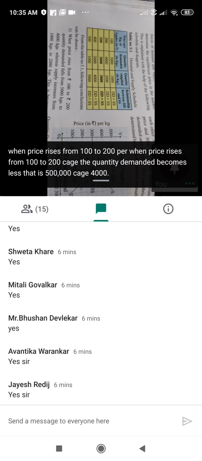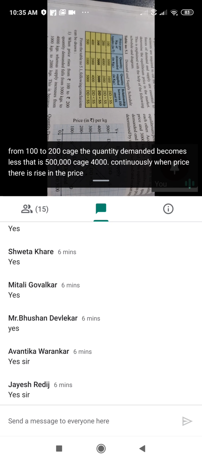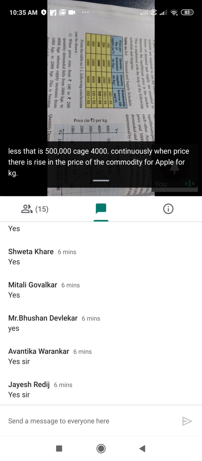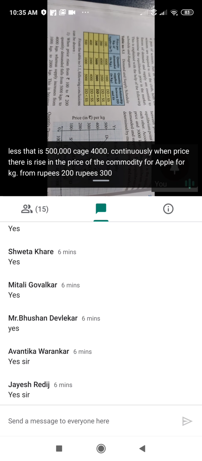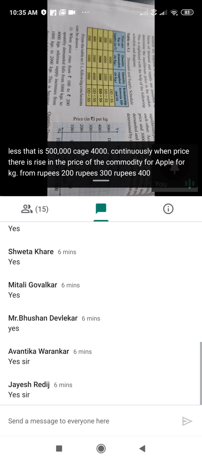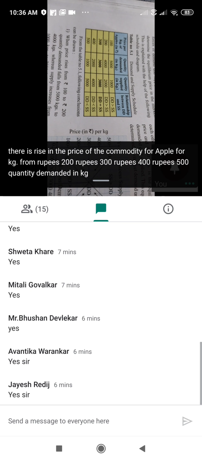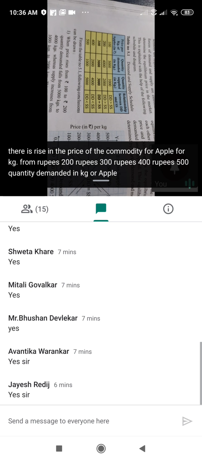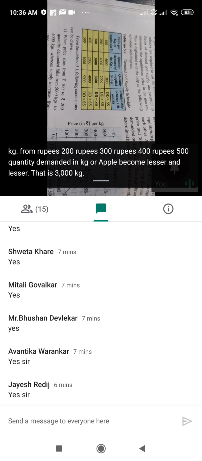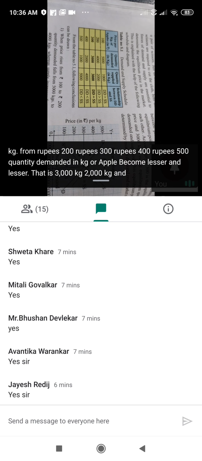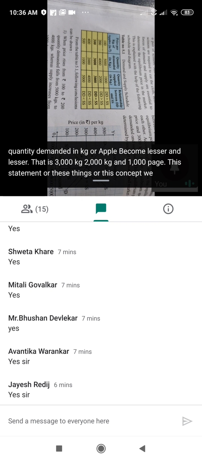Continuously, when there is a rise in the price of apple per kg from rupees 200 to 300 to 400 to 500, the quantity demanded in kg becomes lesser and lesser, that is 3000 kg, 2000 kg and 1000 kg. This concept we studied in demand analysis.